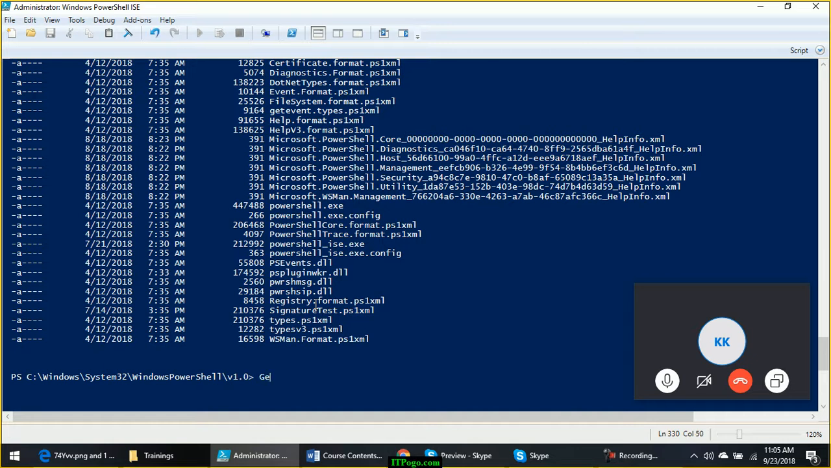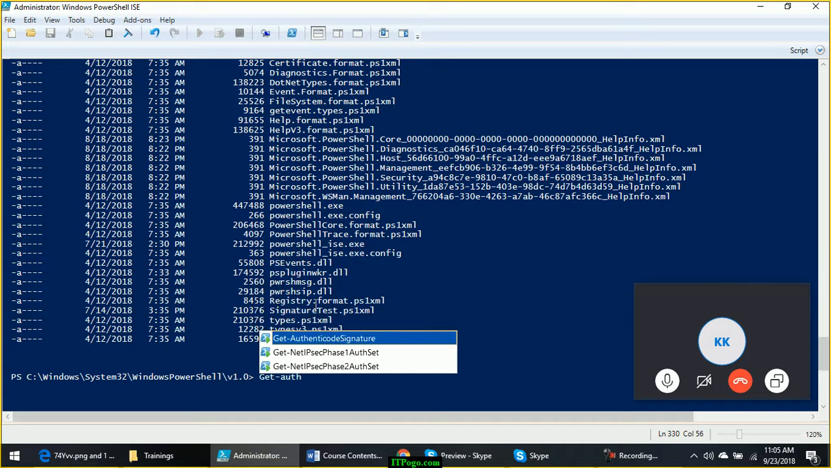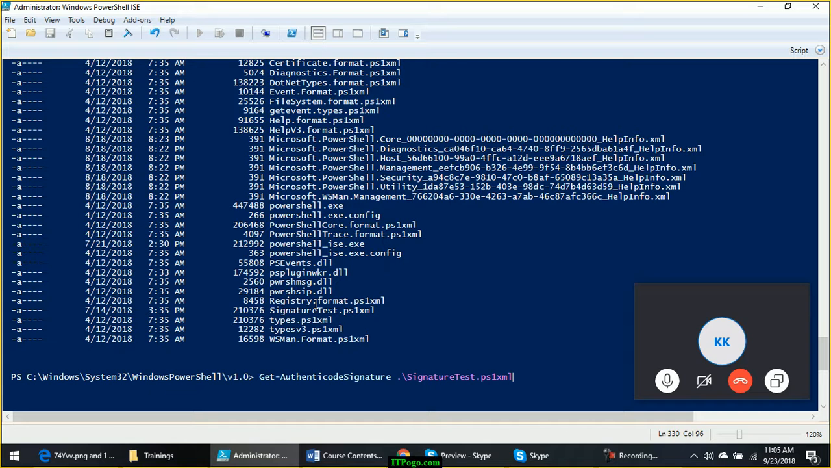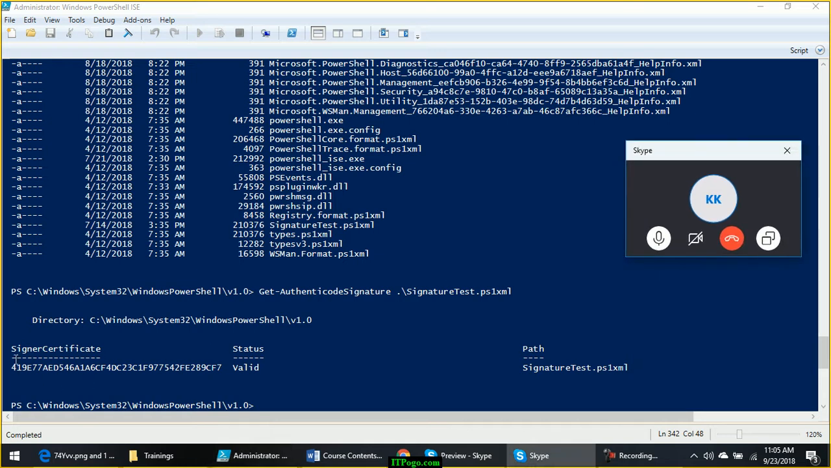Now how to check if it is digitally signed properly or not? Get-AuthenticodeSignature and give the name of the file, signaturetest.ps1xml. Now with this you will get the output. If it is properly signed, it will give you the signer certificate, status as valid, and the name of the file. Now let me open that file with Notepad and make some changes.